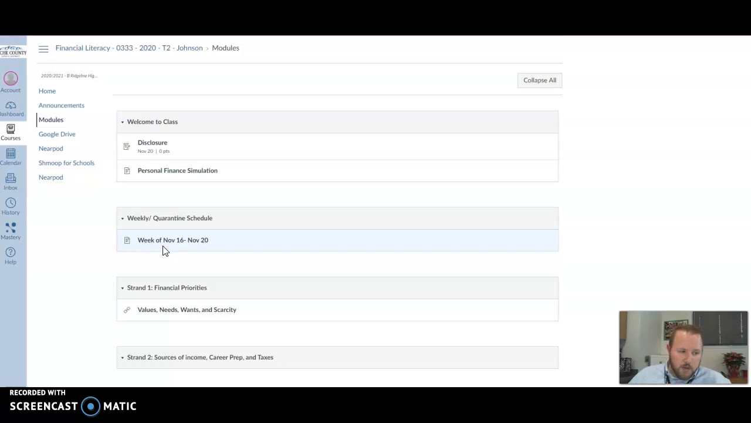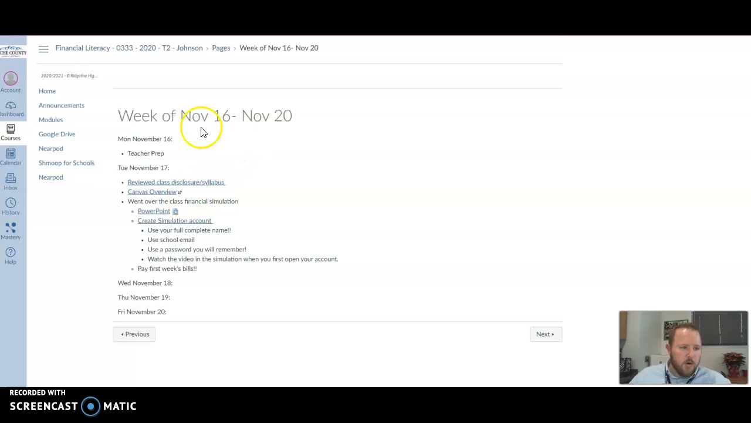Currently our first week is November 16th through November 20th. If you click on this, it'll take you to this page, and this is what it looks like. It has each day of the week, and under each day it has a list of everything that we did in class. So Monday, November 16th, it was a teacher prep day, so none of you were here.